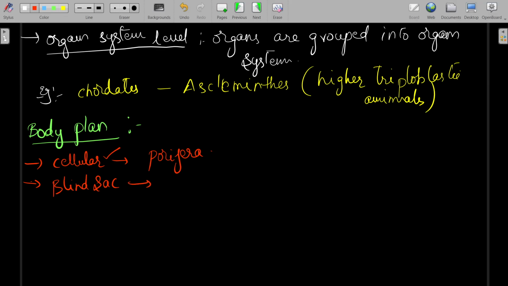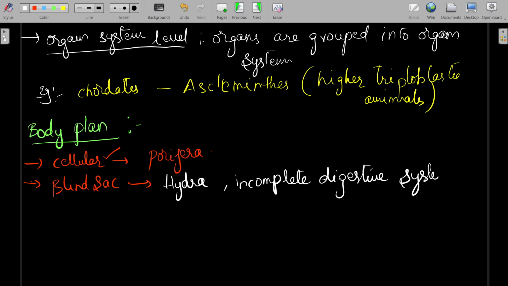Now coming to the blind sac, this is seen in hydra. It has an incomplete digestive system. So here you can see the shape of hydra is somewhat like this.